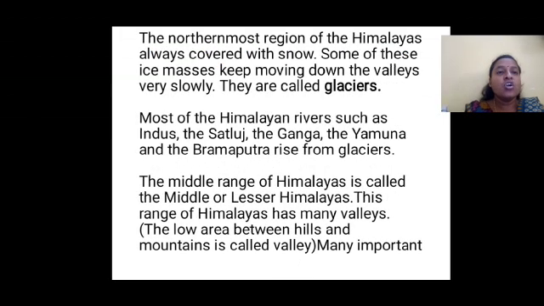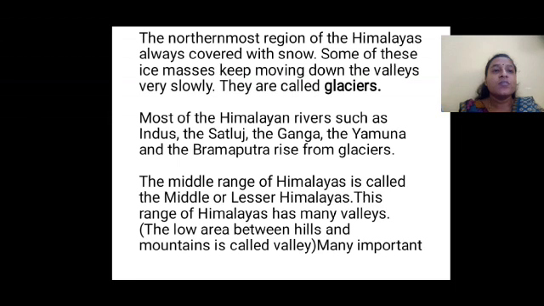Next, the northernmost region of the Himalayas is always covered with snow. Some of these ice masses keep moving down the valleys very slowly. They are called glaciers. In the previous session, I explained to you why the Himalayas are called the abode of snow, right?